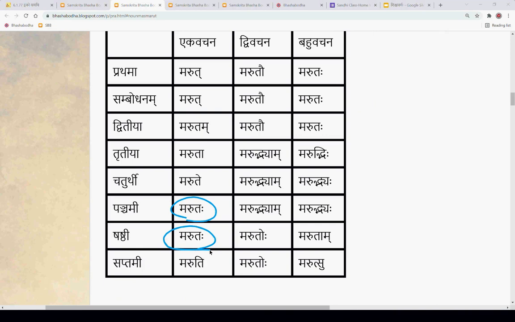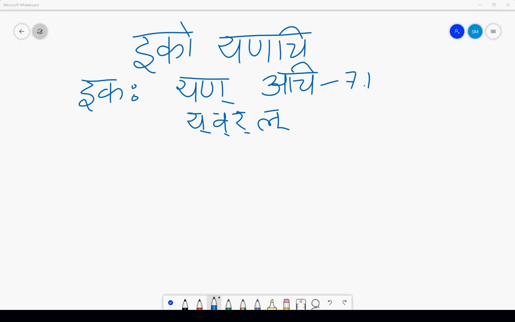But again, we will have to understand what the sutra is about. We can also read the Bhashyam. So here, what we get is ikaha is a shashti vibhakti of ik pratyahara. Ik iti ekaha pratyahara. Tasya shashti vibhakti ekavachanam bhavati.